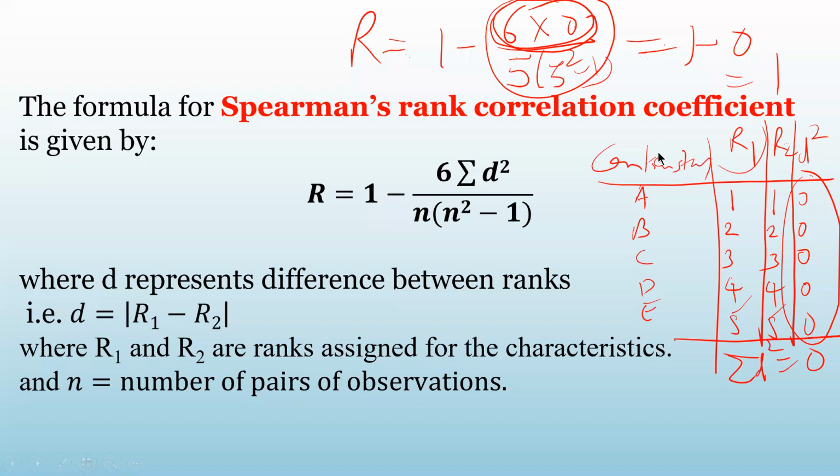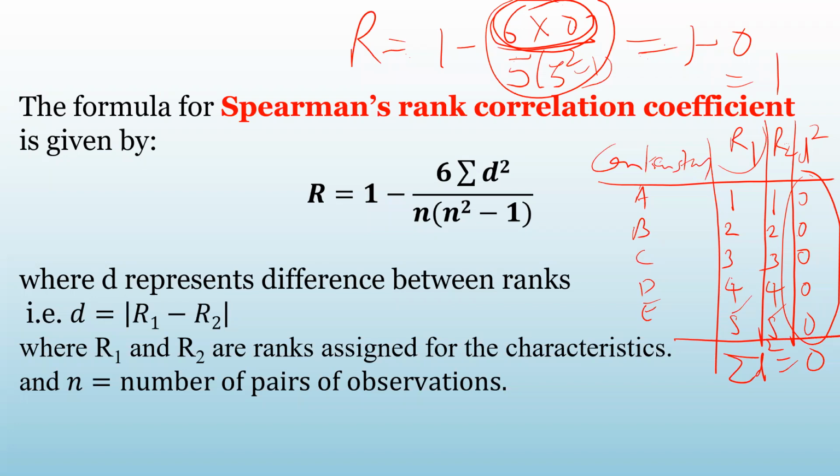So what we have observed here is, if both the judges agree in ranking, meaning the rank given by the first judge and the second judge is the same, then D will be 0. The difference will be 0, so D square will be 0, the sum will be 0, and so this entire thing will be 0. So R will be 1 minus 0, the value of R will be 1. Whenever the value of capital R, the coefficient of correlation, is 1, we say that there is a perfect positive correlation. That means the two judges have perfect positive correlation in the ranking. So the judges are in complete agreement with each other.